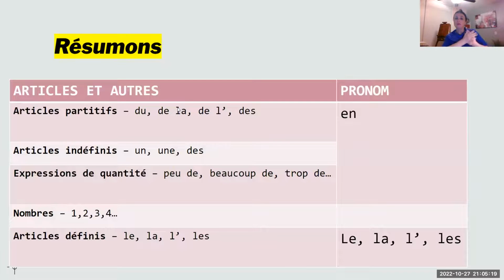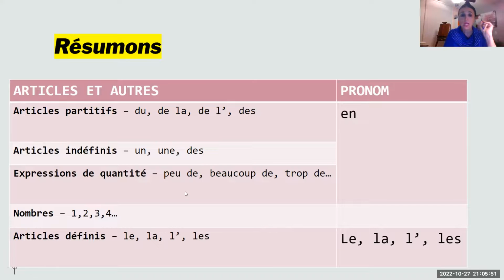So let's summarize everything. Les articles partitifs are du, de la, de l', des. It means some. Article indéfini, un, une, and des. It means the whole thing. Expression de quantité, any kind of expression, peu de, a little bit of, beaucoup de, lots of, trop de, too much of, and the list is long. Numbers, 1, 2, 3, 4, any numbers. So for all 4 of them, you're going to be using the pronom en to replace the noun. And as you can see, you have good news. There is no masculine, feminine, singular, plural.